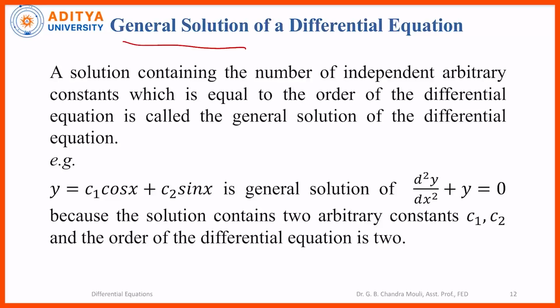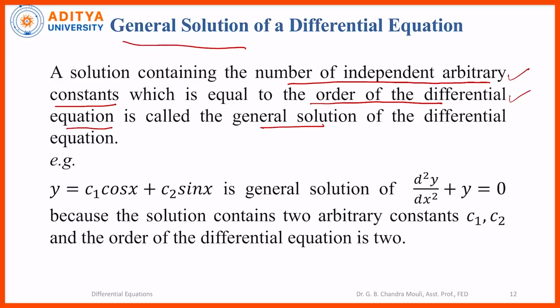A solution containing number of independent arbitrary constants, which is equal to the order of the differential equation is called general solution of the differential equation. So, if the number of arbitrary constants in the solution is equal to the order of the differential equation, then such a solution is called general solution of the differential equation.